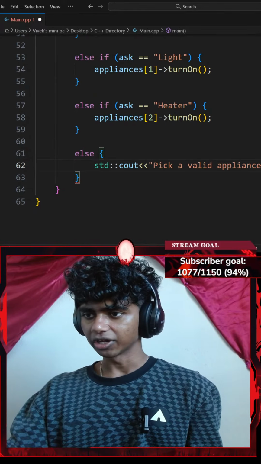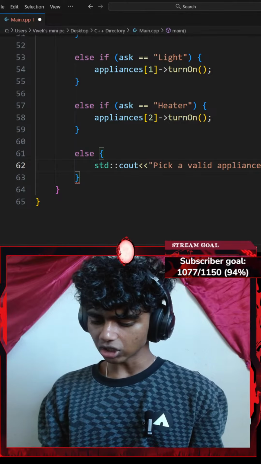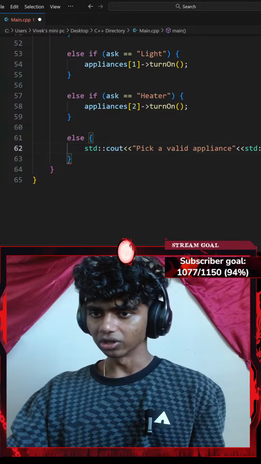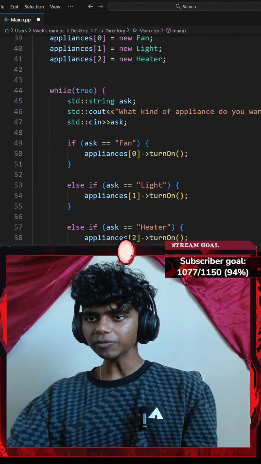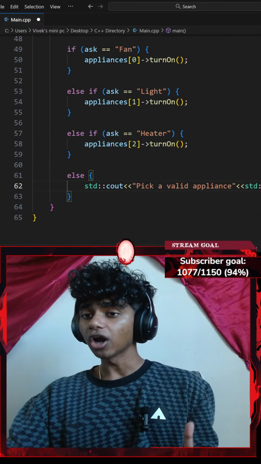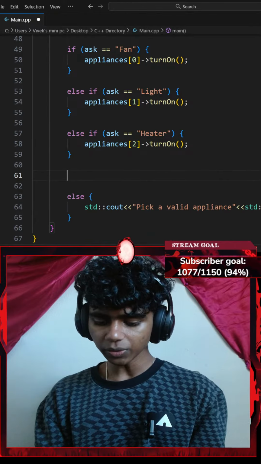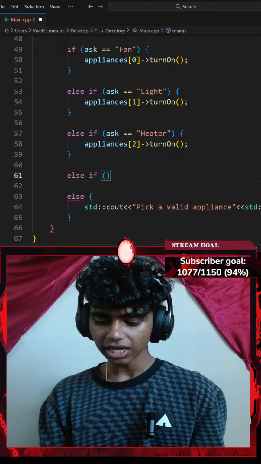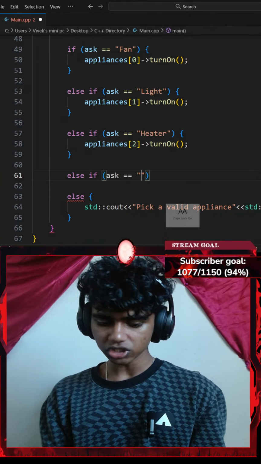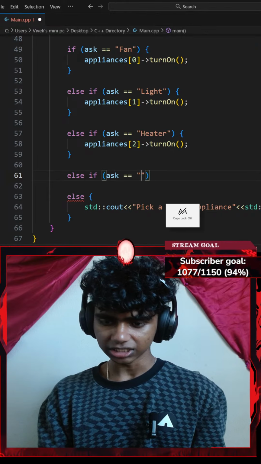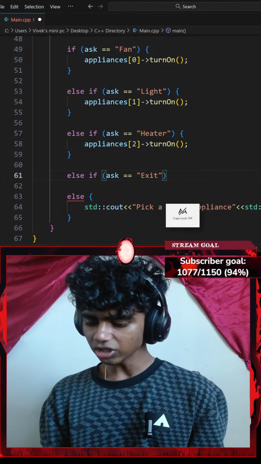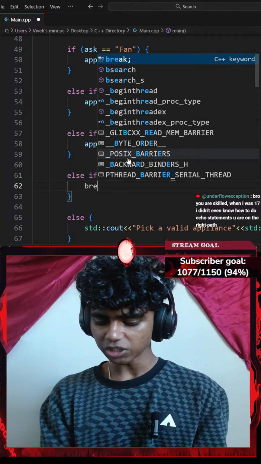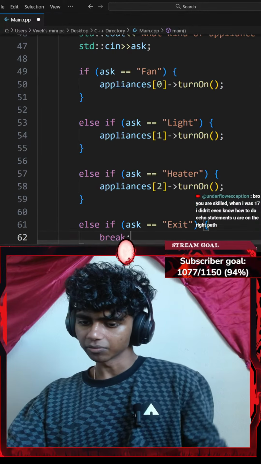Okay, pick a valid appliance with a forward slash. Honestly, I'll go with a forward slash standard end line, ending with a semicolon. Okay, perfect. That's pretty much it for my while loop. Wait, honestly, before that, I might go with another else if. So I'll go with else if, a pair of parentheses, my ask equals something like exit. I'll go with a pair of curly braces that just breaks my whole loop, ending with a semicolon.